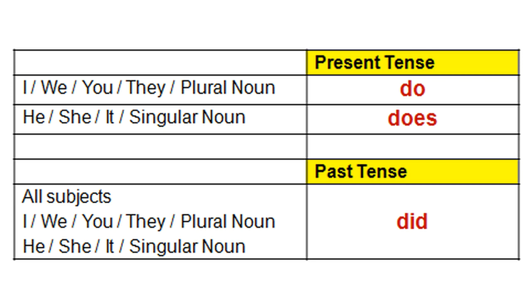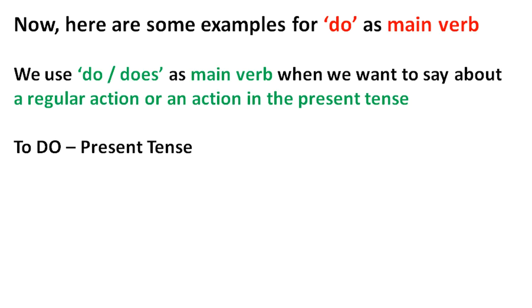For example, he does, she does, it does, etc. And did is used in the past tense with all the subjects, either singular nouns or plural nouns.